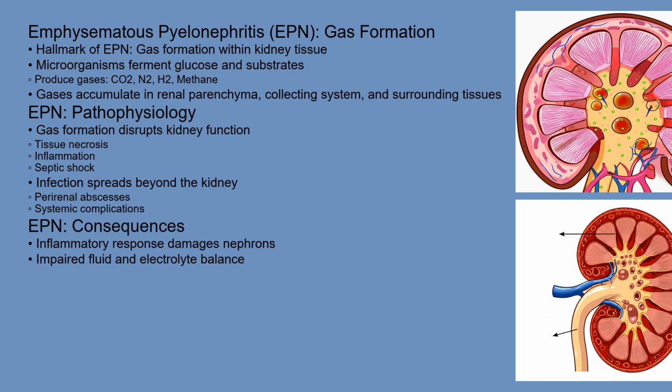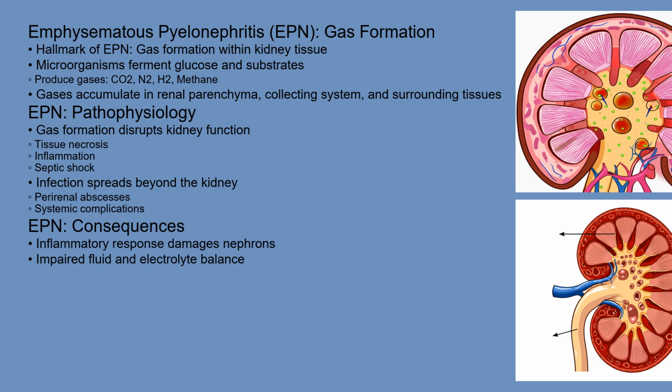The hallmark of EPN is gas formation within the kidney tissue. This occurs when the infecting microorganisms ferment glucose and other substrates, producing gases like carbon dioxide, nitrogen, hydrogen, and methane. These gases accumulate within the renal parenchyma, collecting system, and surrounding tissues. This gas formation disrupts kidney function by causing tissue necrosis, inflammation, and potentially septic shock.